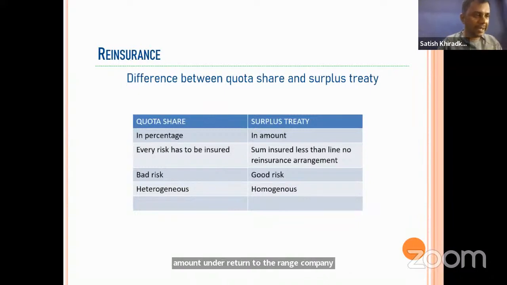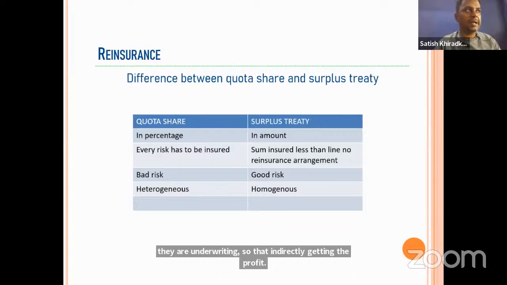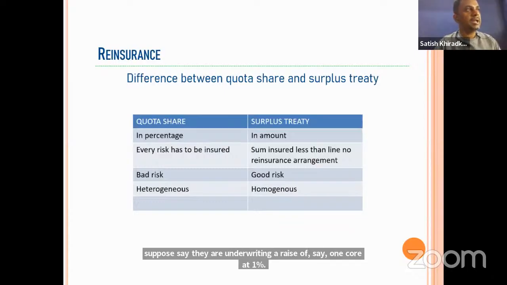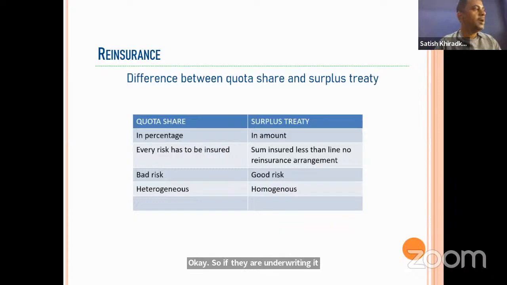If they are transferring, the rate will be lower than whatever they are underwriting. So they are indirectly getting the profit. Suppose they are underwriting a risk of 1 crore at 1%. They are getting a premium of 1 lakh. But they are reinsuring this entire 1 crore risk at say 80,000 or 90,000. So indirectly they are getting 10,000 or 20,000 as a buffer in their hand.